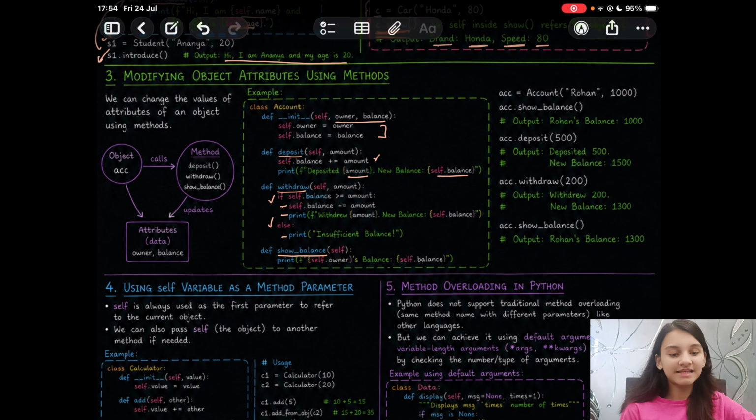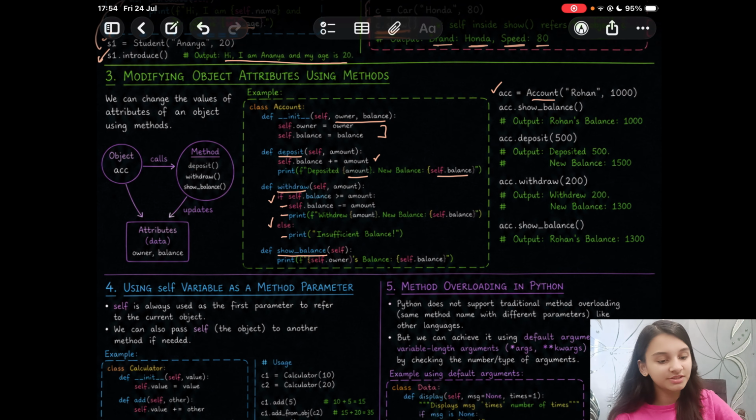So now for example, we have created an object over here, account. You mention the class name and in brackets you mention the arguments. So account.showBalance will give you the output as Rohan's balance 1000. So we are using the show balance method here, this one.